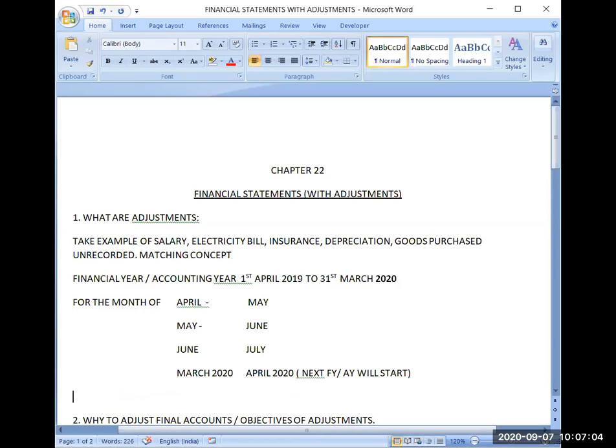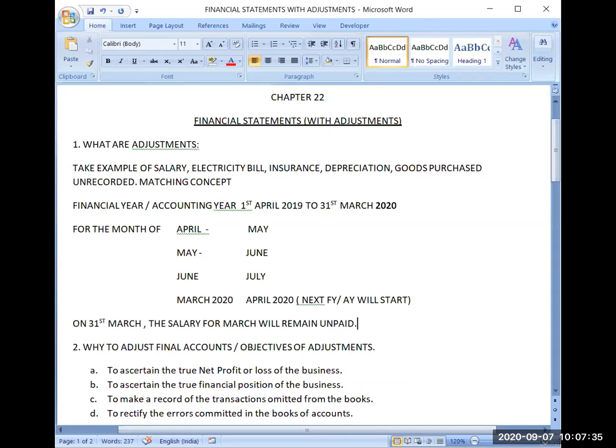It means what I want to say is, on 31st March, the salary for March will remain unpaid. This point is clear.